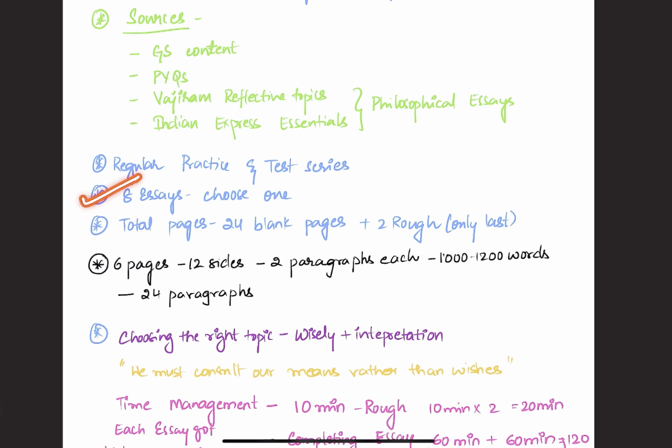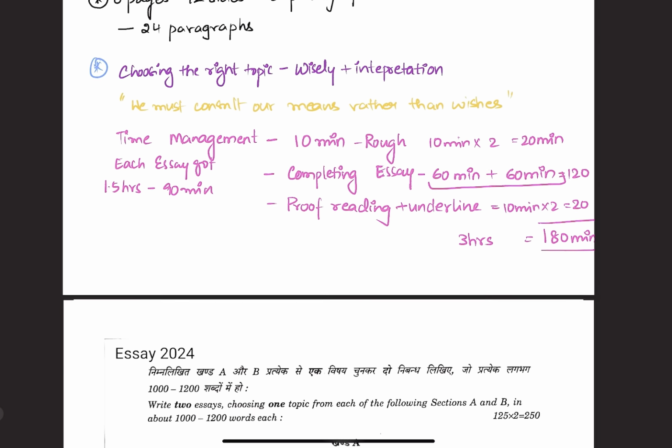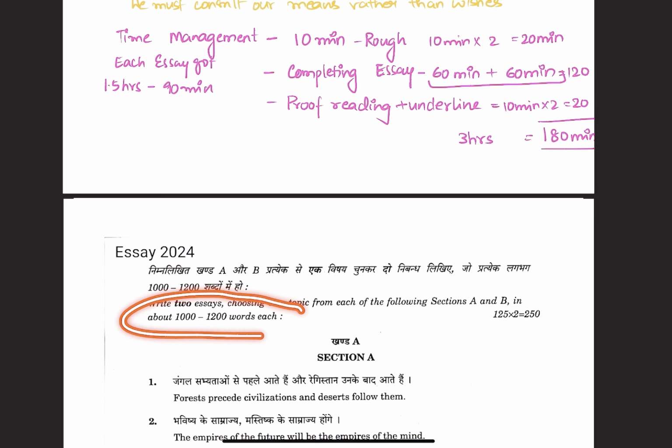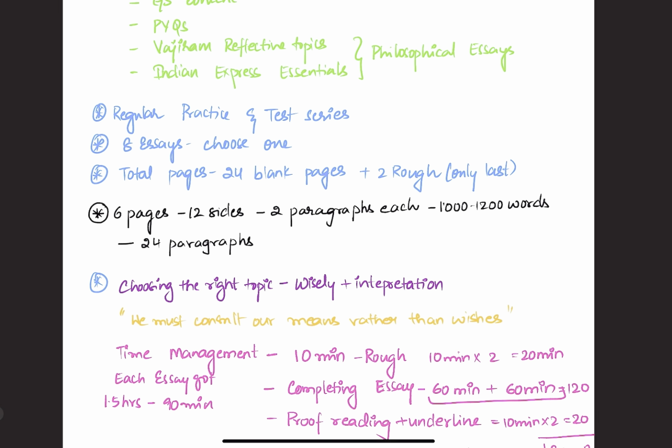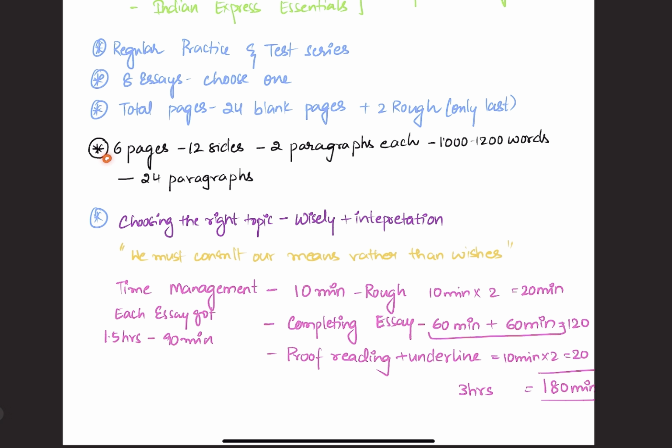If we go by the paper pattern, you will be given 8 essays, that is 4 essays in each section, and you have to choose one from each and write 1000 to 1200 words each. You will be given 24 blank pages excluding the question page, and 2 rough pages only at the end.